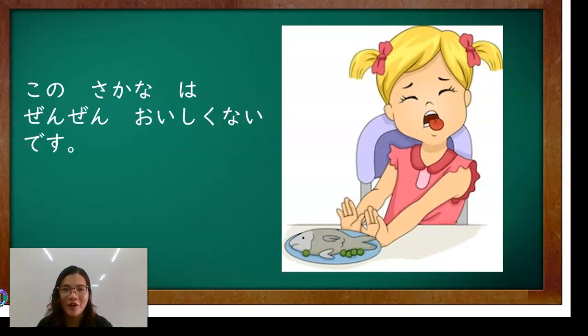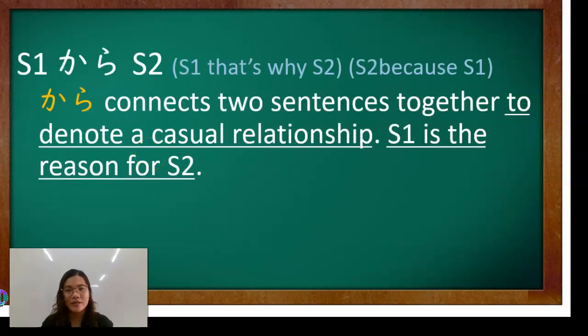Okay. Next up is the sentence 1 kara, sentence 2. That means S1, that's why S2, or S2 because S1. Okay? So, kara connects two sentences together to denote a causal relationship. So, S1 is the reason for S2. Kara simply means because. Dahil dun sa reason na yon, ginawa mo si sentence 2.